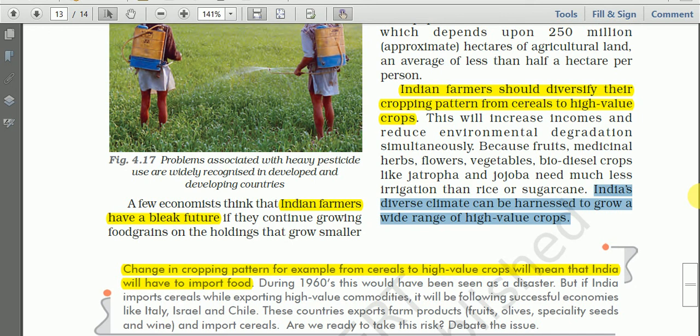In some other part we have medium amount of rainfall, and less rainfall in other parts. Likewise, temperature is also different from one part of India to another. Hence we can grow different types of high value crops in different parts of India. So this is the answer to this question.